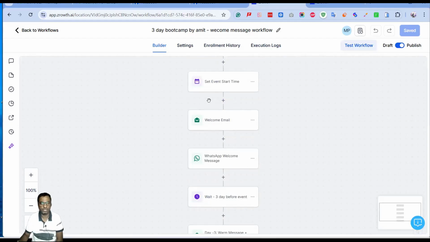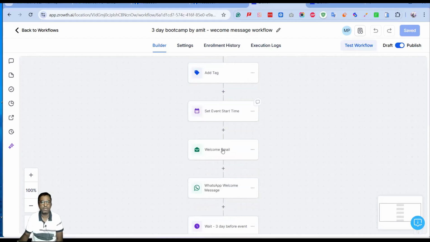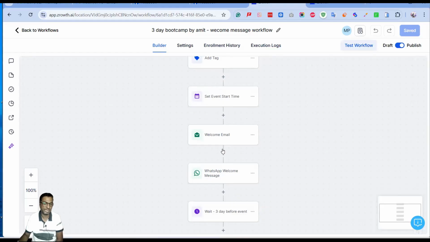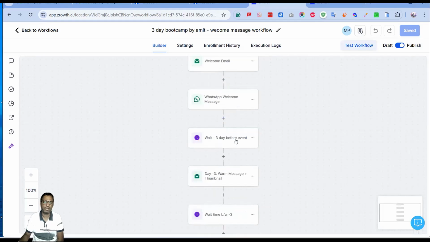And that is the reason, if you can see in this particular frame, we don't have any wait time. As soon as somebody submits the form, they get added to a tag, and after reading out this event date, the system will trigger a welcome email and welcome message to them. And right after that, we have a wait time for day -3, which is actually 3 days before the event.